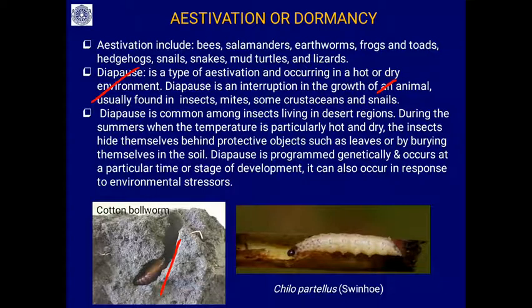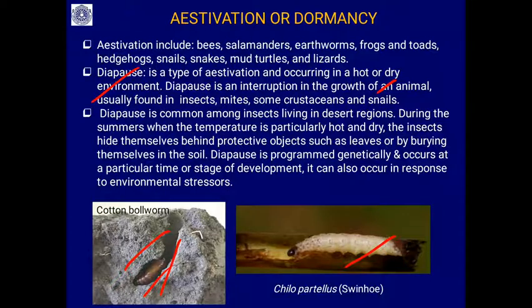You will find this in many insects like mites and some crustaceans and snails. This is a cotton ball worm in the diapause stage. This is a maize leaf and stem borer. Diapause is very common in insects living in desert regions.